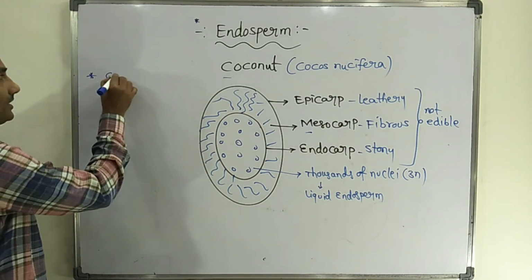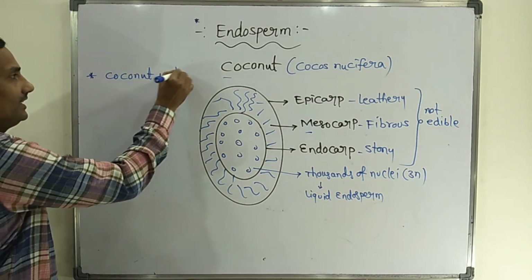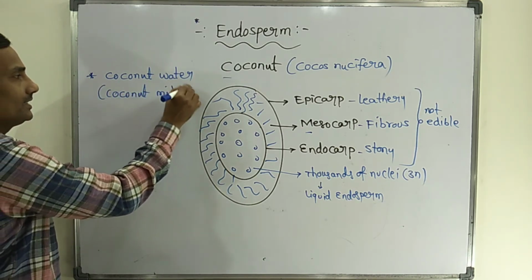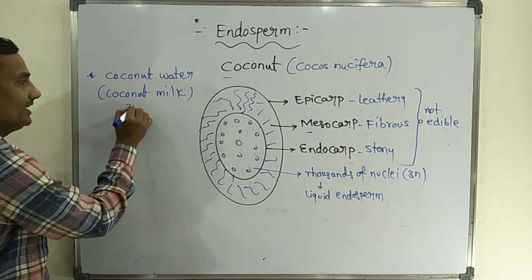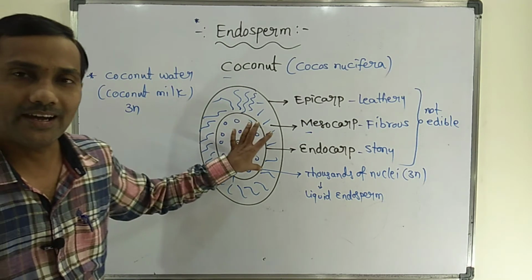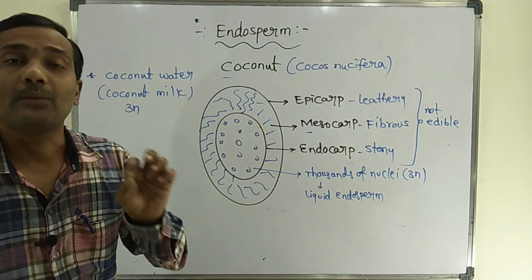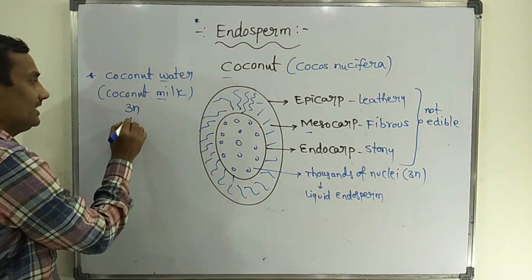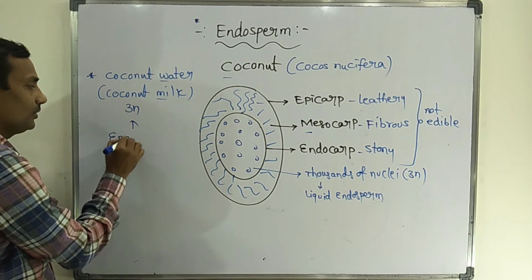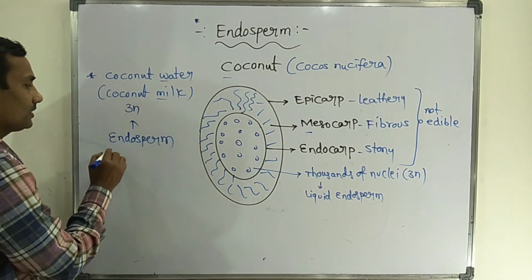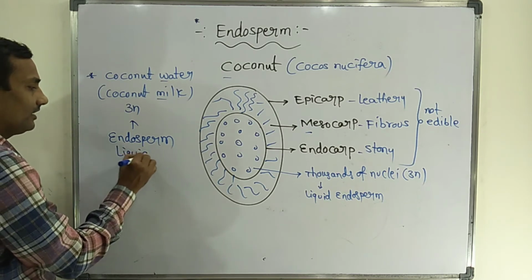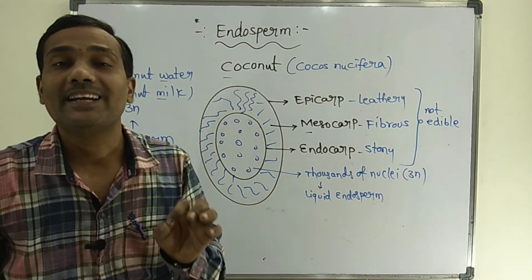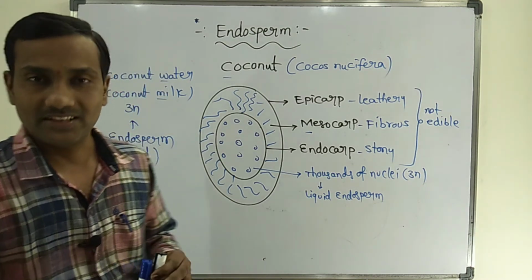Now here the coconut water is otherwise known as coconut milk. So the ploidy of coconut milk is triploid. The entire coconut water consists of many triploid nuclei. So the coconut milk or coconut water is completely endosperm only, but that endosperm is liquid endosperm. So whatever coconut water we drink is liquid endosperm, ploidy 3N.